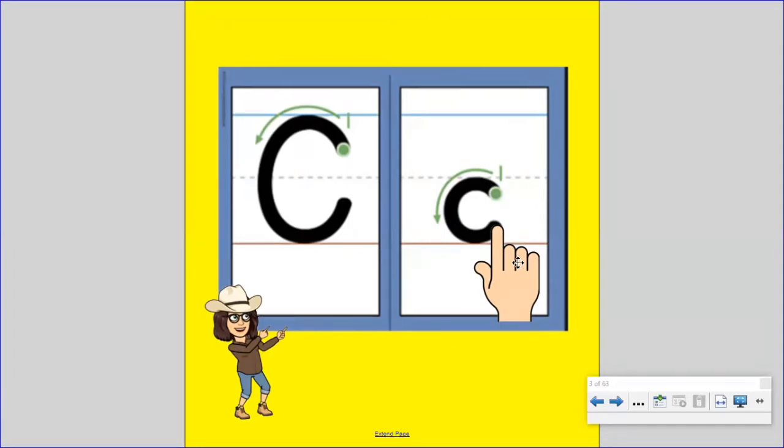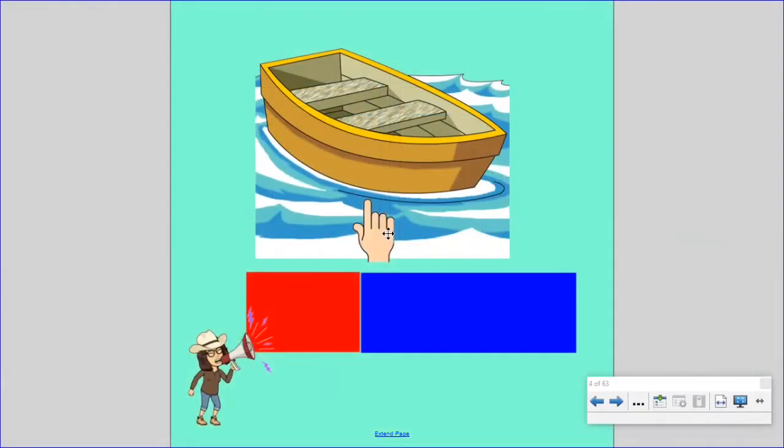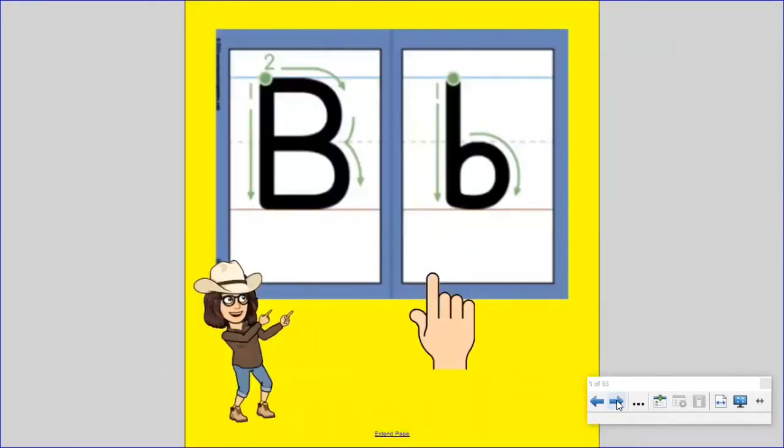Let's continue to play. Say the word boat. Now stretch out the word and listen for the beginning sound. B, b, boat. What sound do you hear at the beginning of boat? B. What letter makes that sound? Did you say the letter B? That's right. The letter B makes the B sound.